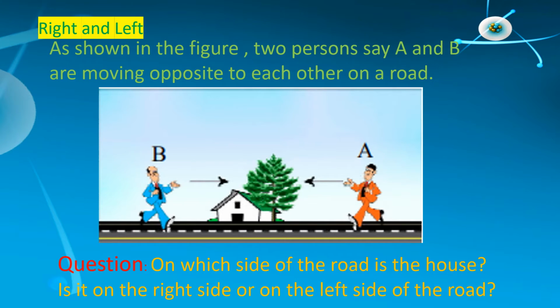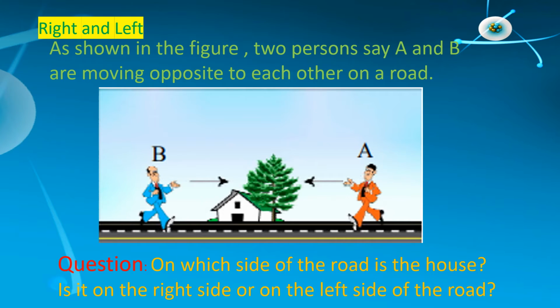Here, the situation is right and left. As shown in the figure, two persons A and B are moving opposite to each other on a road. Here the question is, on which side of the road is the house? Is it on the right side or on the left side of the road? There are two answers for the above question.